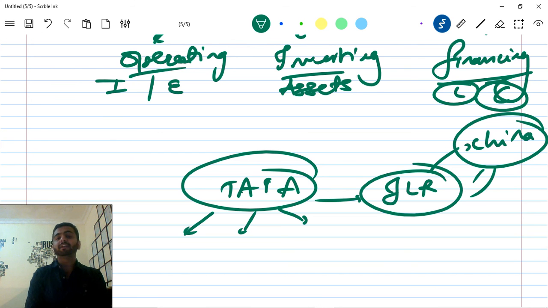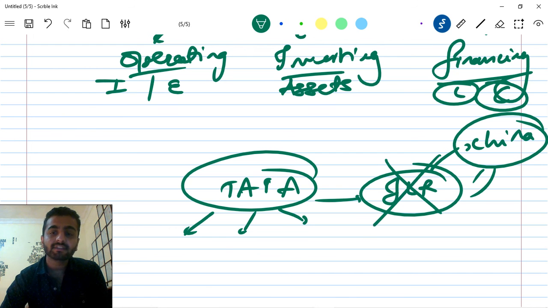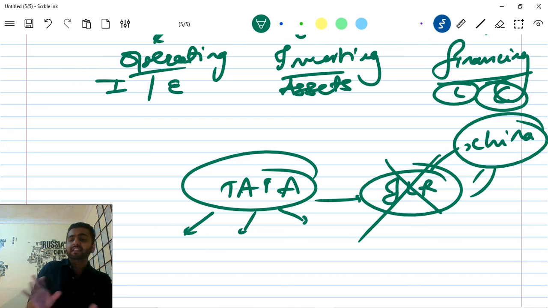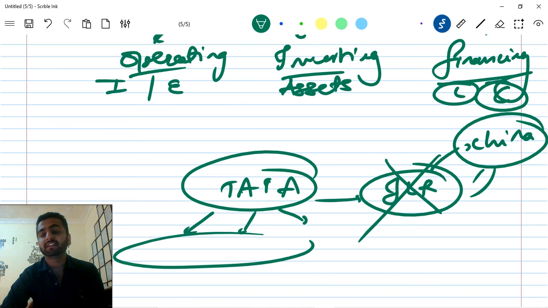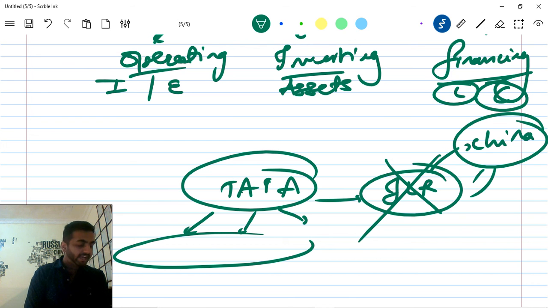If suppose Tata decides that we'll move out of this automotive sector, it's becoming cumbersome and tiresome for us, so let's say they sell off this segment. Even that is a property because they are selling off a factory, or a segment. They are not selling the whole business, the passenger vehicles or everything. They are just selling the JLR segment. Securities, even shares can be sold, an FD can be broken down, and other investments.